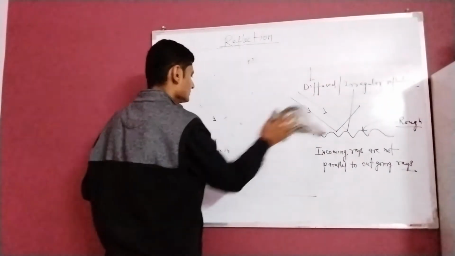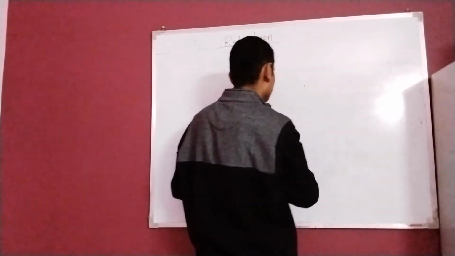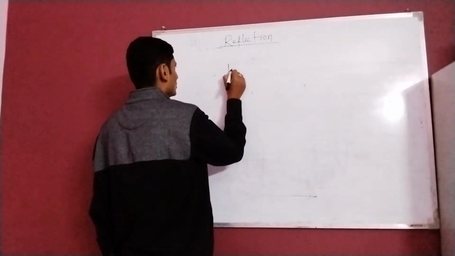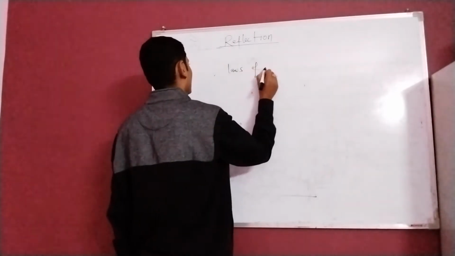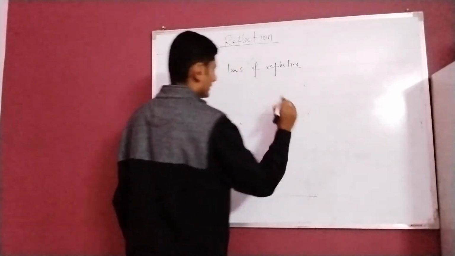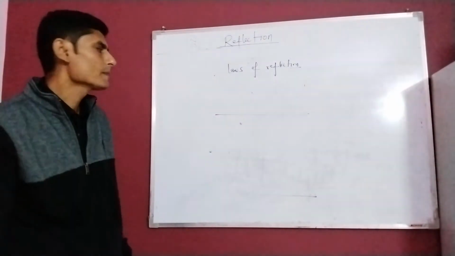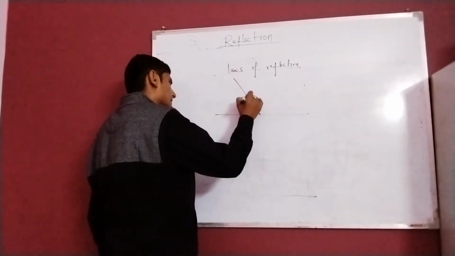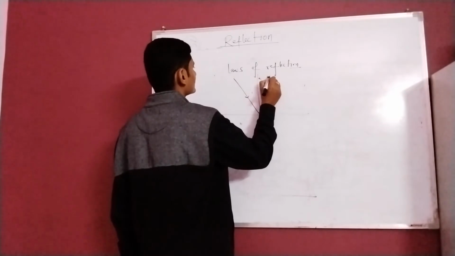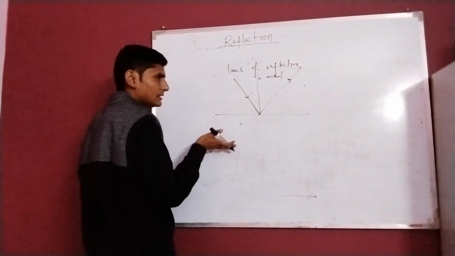What are the laws of reflection? Laws of reflection state that angle of incidence and angle of reflection are the same. Now we are dealing with specular reflection, so-called regular reflection. In this, this is the incident ray, this is the normal, and this is the reflected ray, bouncing back in the same medium.